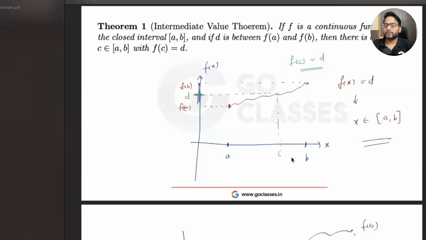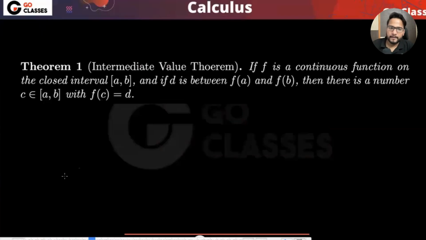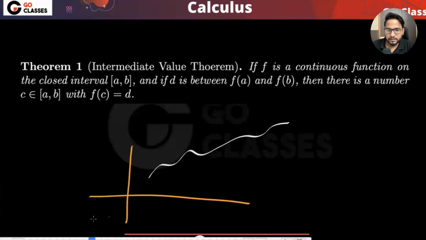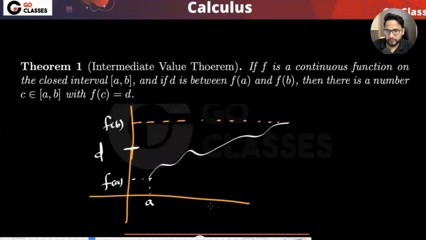Suppose you have something like this, where this is f(a) and this is f(b), and then you have any point D. Then there must be a c in between a and b such that f(c) equals D. That's very obvious from the diagram itself.